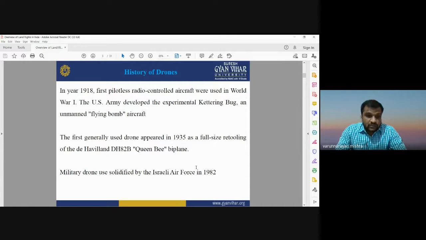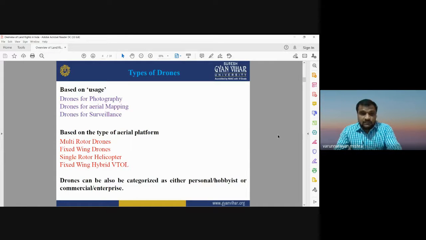Military drone use was solidified by the Israeli Air Force in 1982. In 1982, Israel started using different UAVs for military applications and military activities. So this is a brief history of drones.